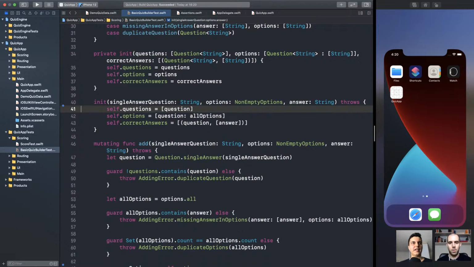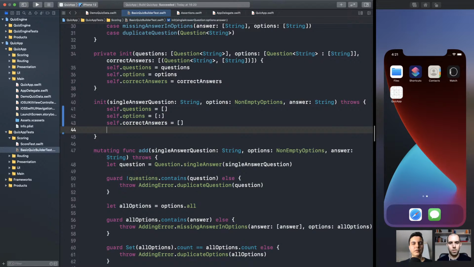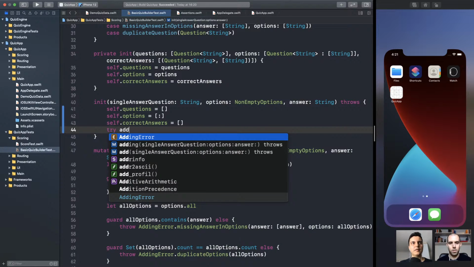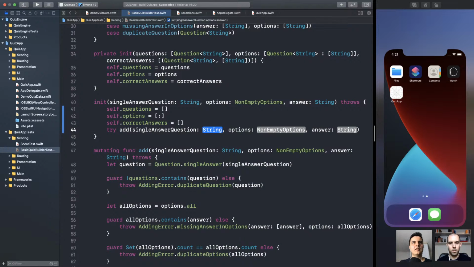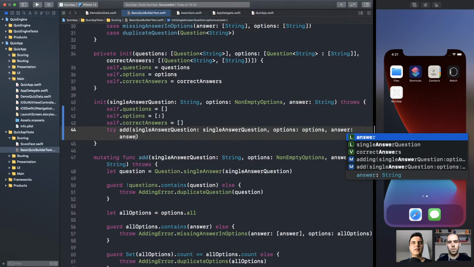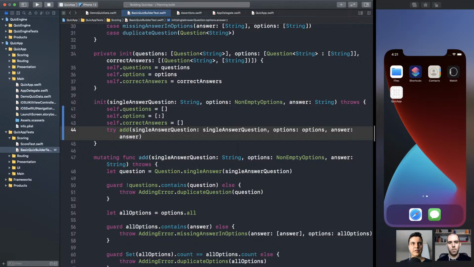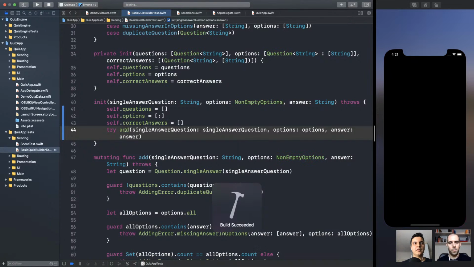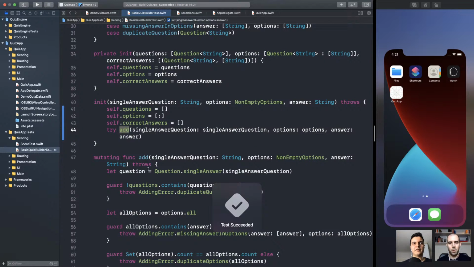So we can set the initial state, which is empty. And then we can call try add, which will mutate itself. And we pass the data. Like this. So run the tests. Should still pass, because the add method also protects the invariants. Make sense? Beautiful. Yes. All right.